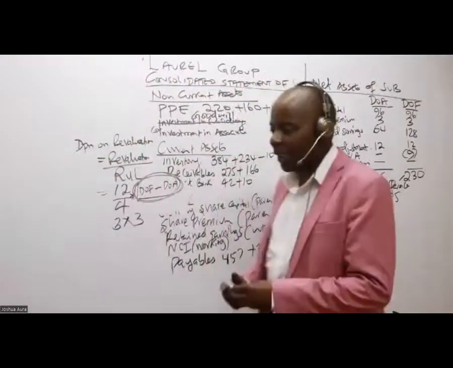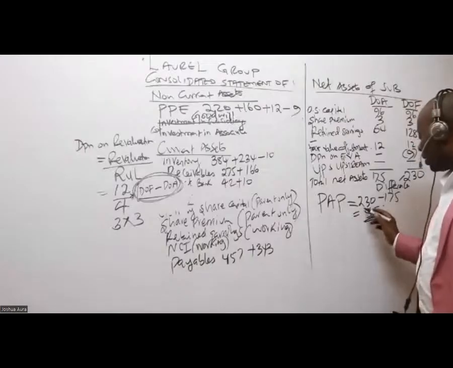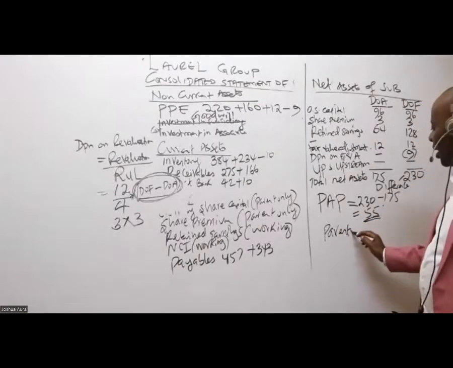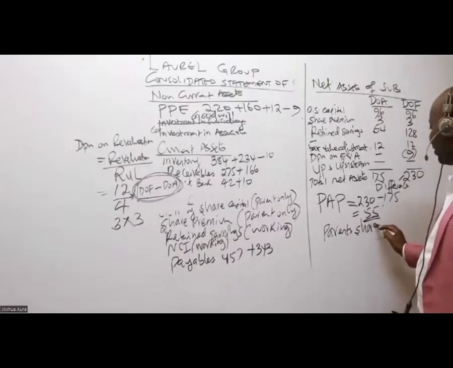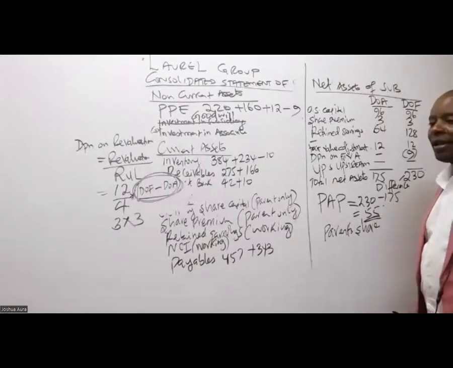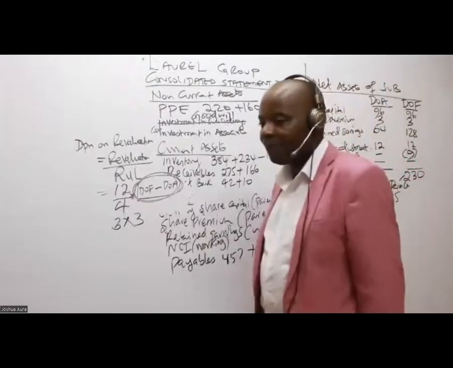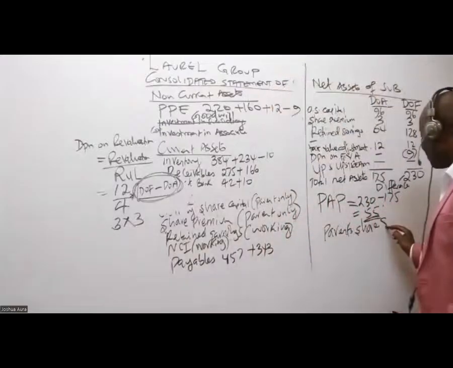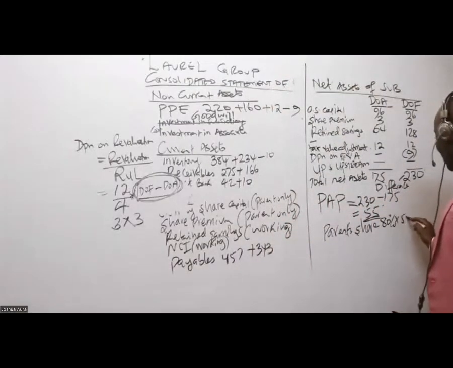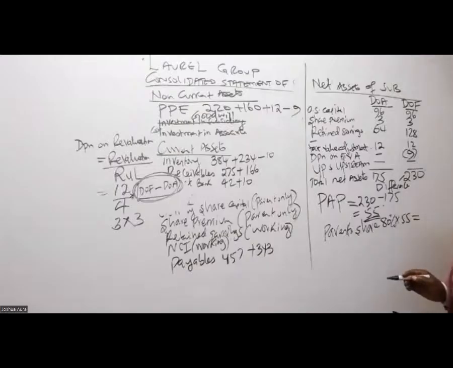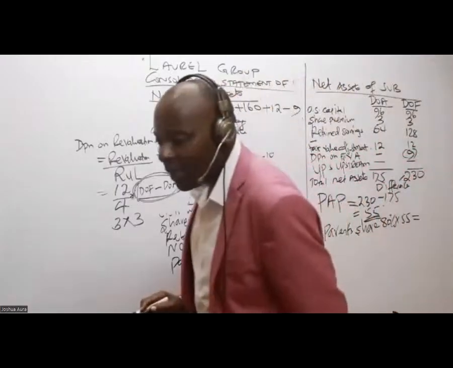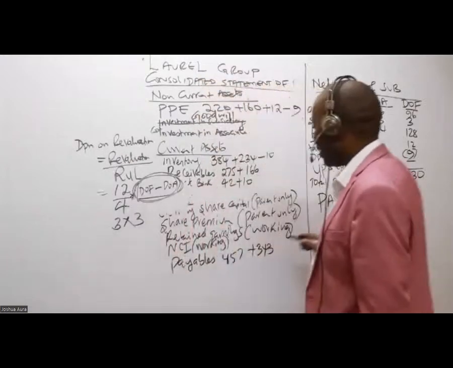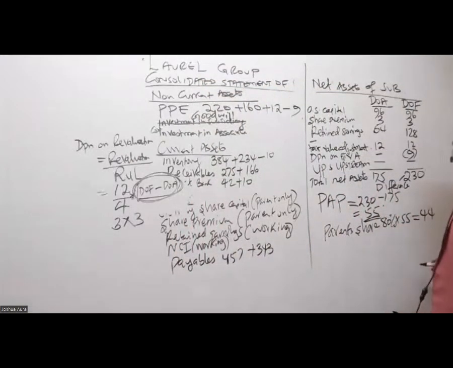So we allocate this, isn't it? We share. Give us the parent share. The parent has got what percentage? 80%. 80% of 55 gives me 44, isn't it? That gives me 44. Thank you so much.